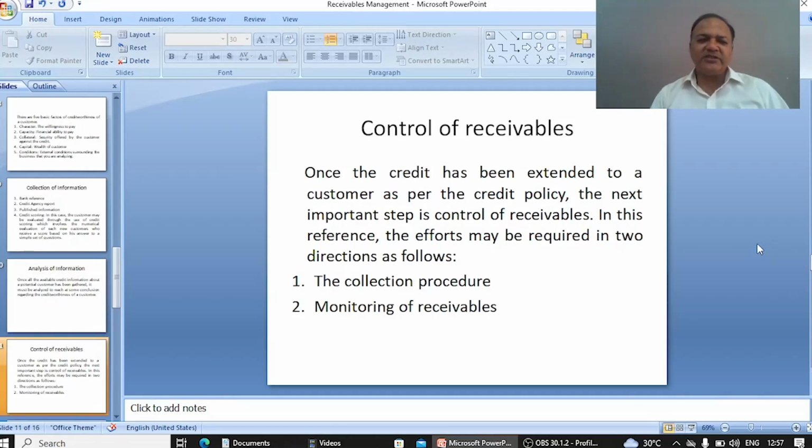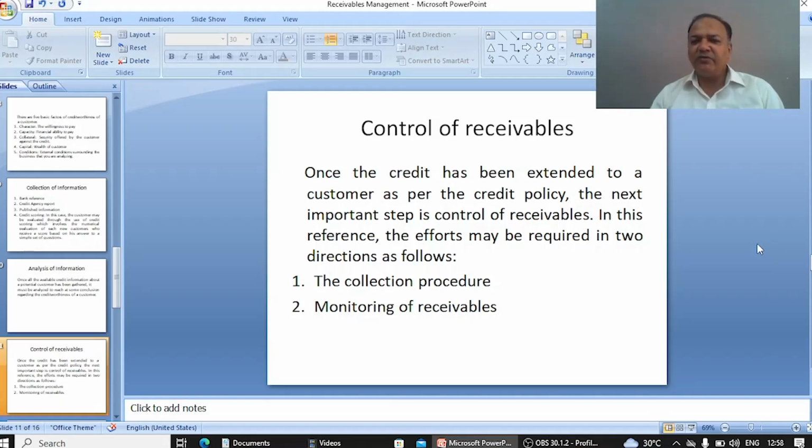Now, next thing is control of receivables. Once the credit has been extended to a customer as per the credit policy, the next important step is control of receivables. In this reference, the effort may be required in two directions. Number one, collection procedure. Number two, monitoring of receivable. So as we have discussed earlier that first part is very crucial.